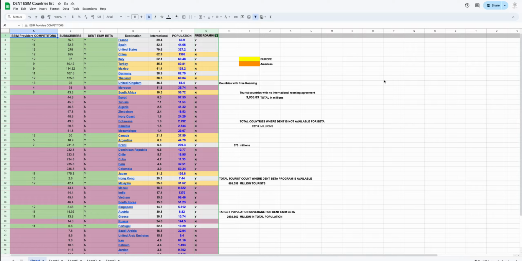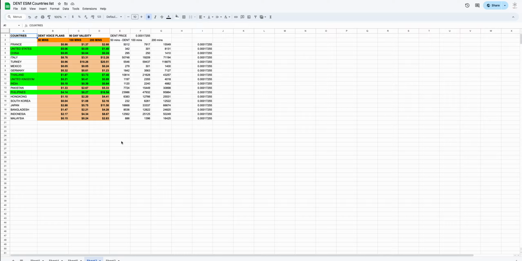If you look here, the list is quite huge, and if you look at the voice plans as well, DENT also offers voice minutes: a 50 minutes package, a 100 minutes package and a 200 minutes package. DENT is substantially cheaper compared to other big platforms on the market.